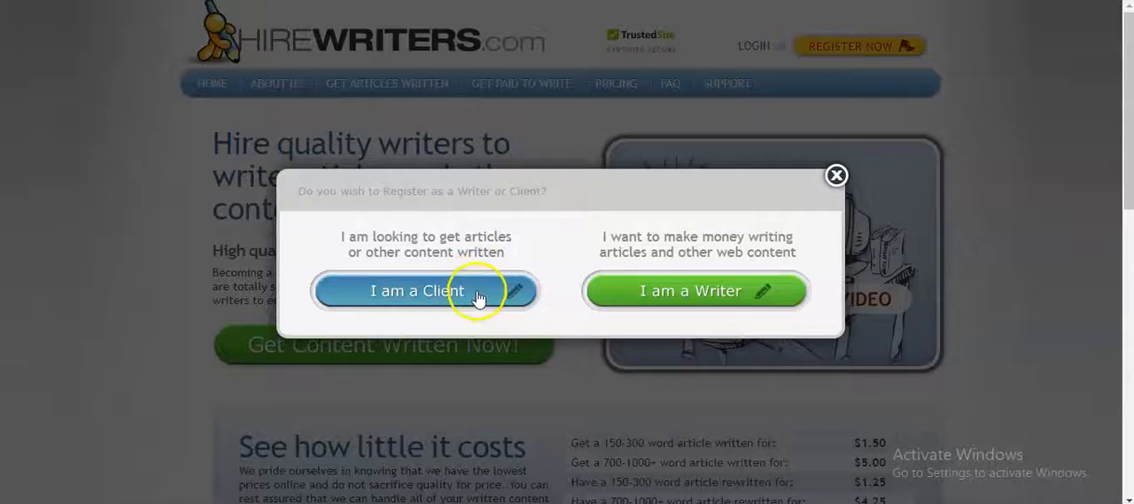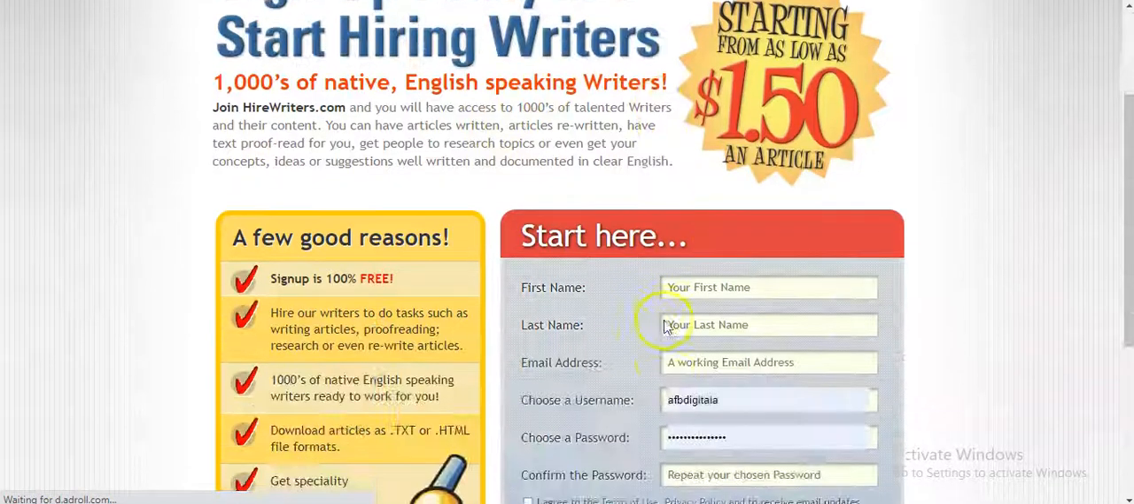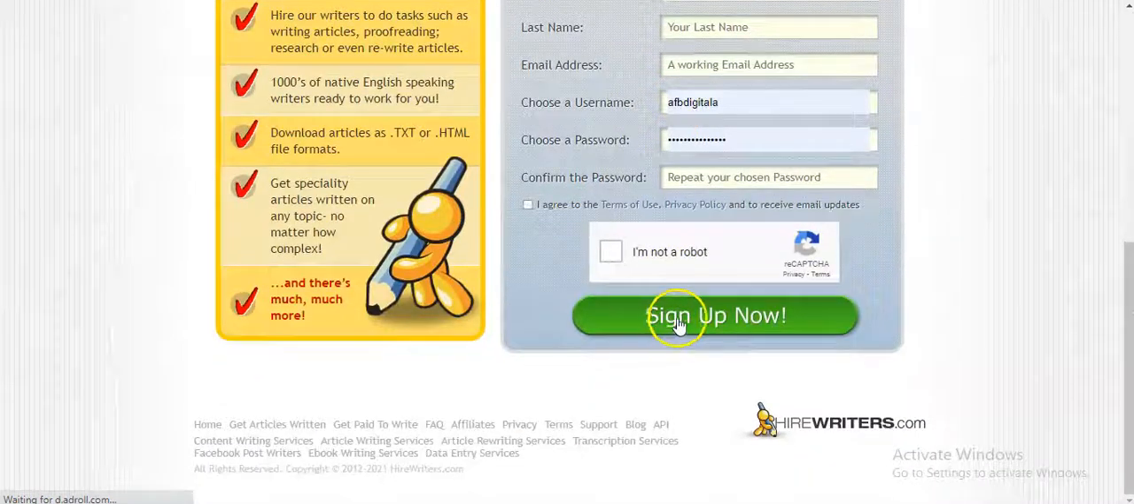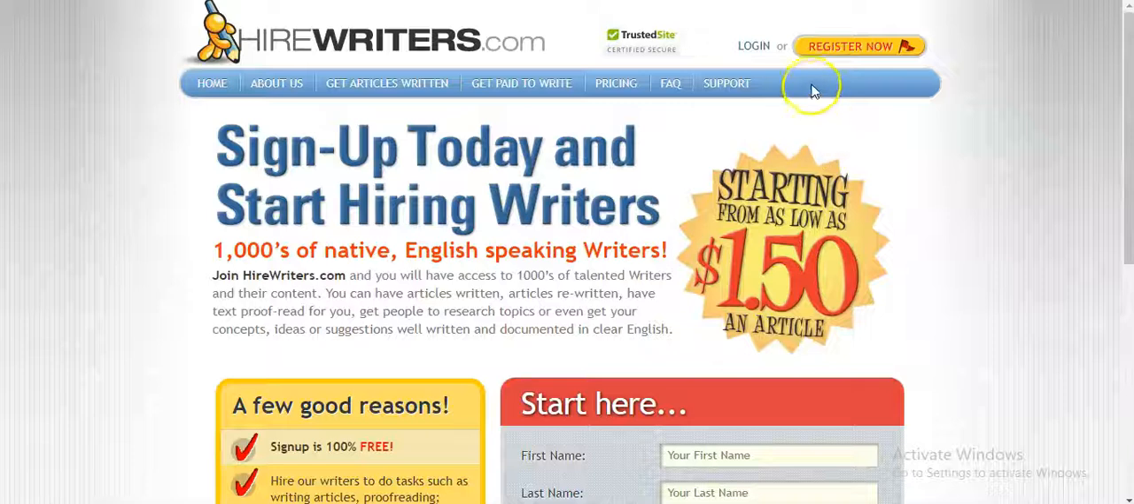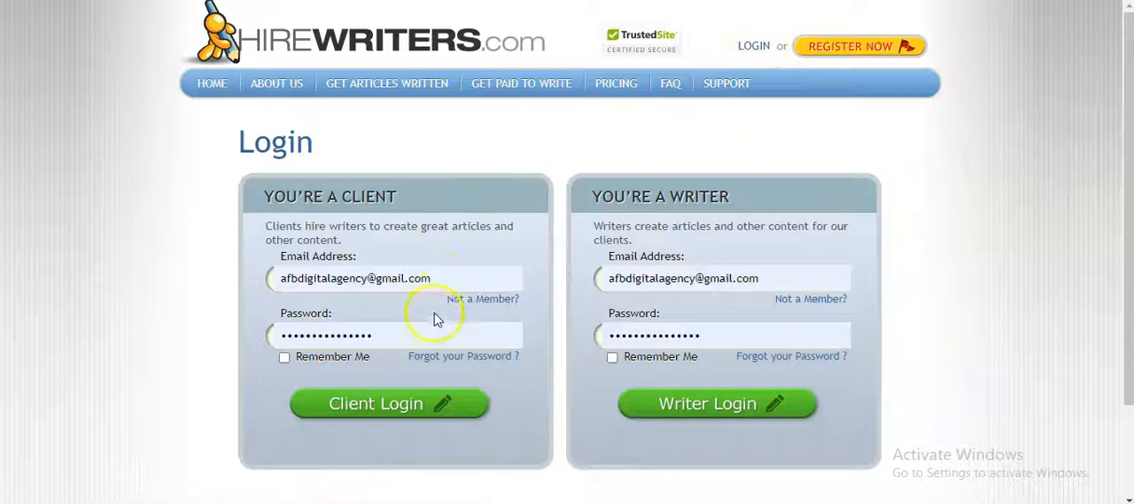So you just click on I am a client and then you fill in all your details. Then you click on I'm not a robot, and then you sign up. After signing up, the next thing you do is to come here and log in. Click on login. Since I'm a client, I prefer to be a client than to be a writer on this platform. Okay, so click on login.